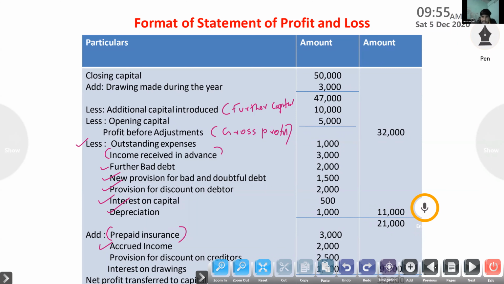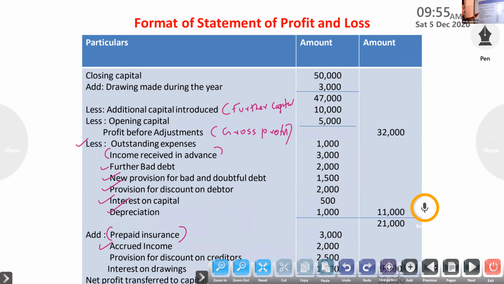Clear? Shubham? Any doubt? Any item? Sharaf? Yes, sir. Any doubt? Any item? No, sir. Okay, income received in advance, you understood? Income side less, so that you write in debit side, so less.